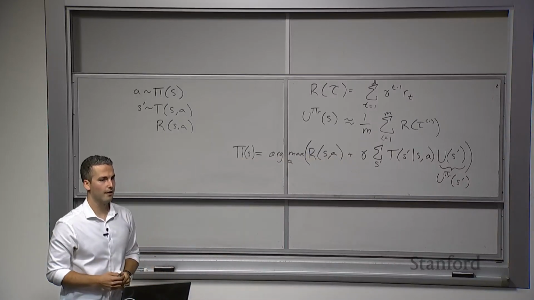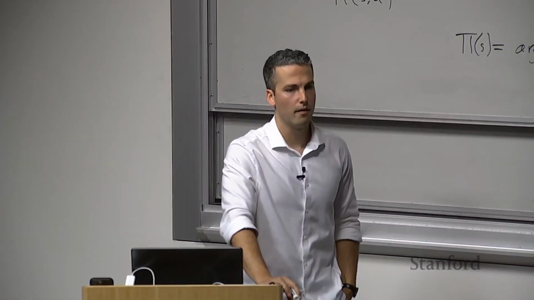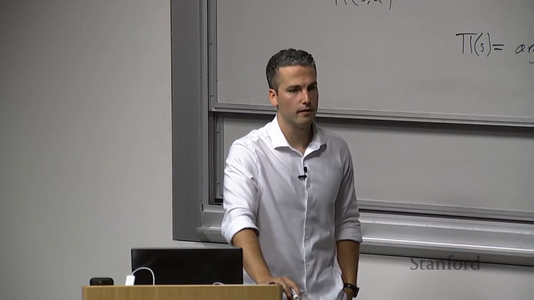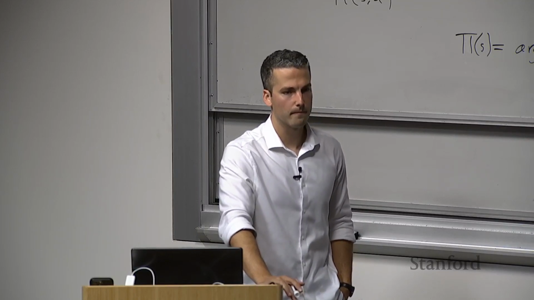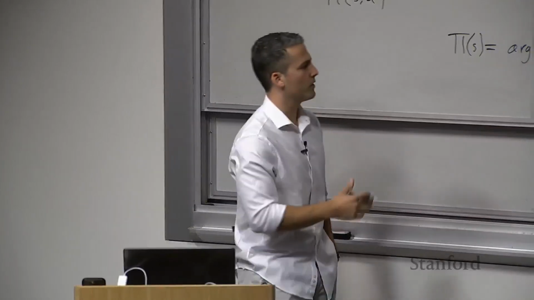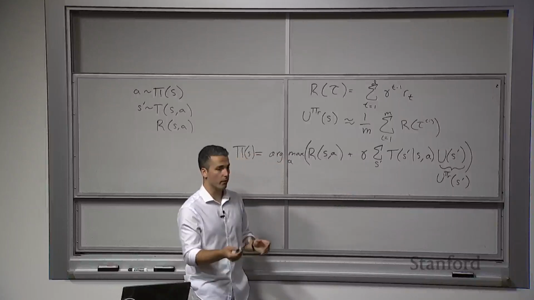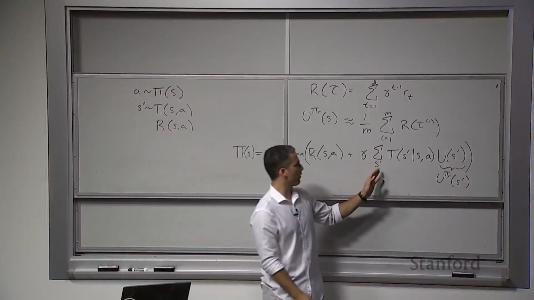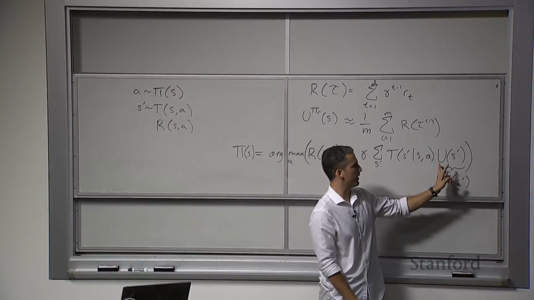Question? The original look ahead equation was like an unlimited number. I was trying to see how far these things can see. Is the main difference that we only look at a limited number of things? So the question was, what's the main difference between look ahead with rollouts and the original look ahead equation? In the original, we would be going over all actions, all possible states we can transition to, and then evaluating this U of S prime.